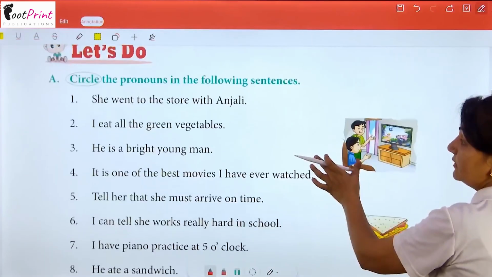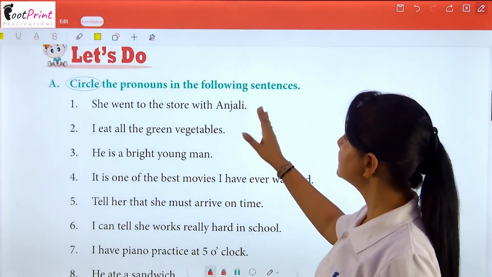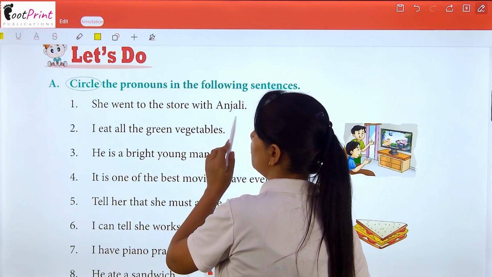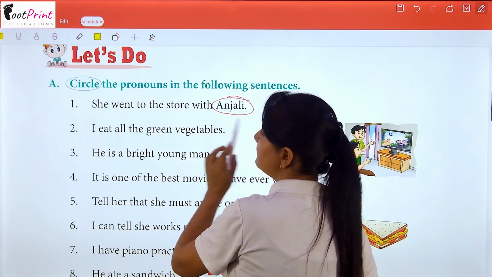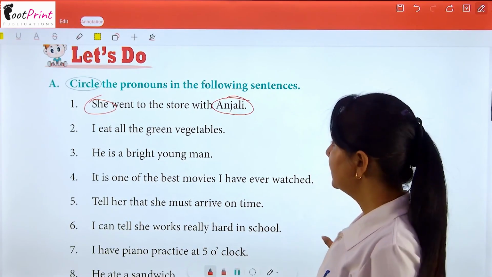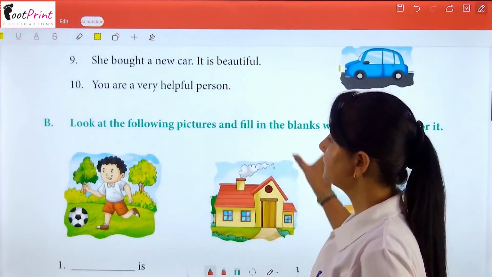So now let's do it. Circle the pronouns in the following sentence. Here you have to circle the pronouns. She went to the store with Anjali, but Anjali is the naming word and she is the pronoun word. Clear? In the same way, you can also do it.